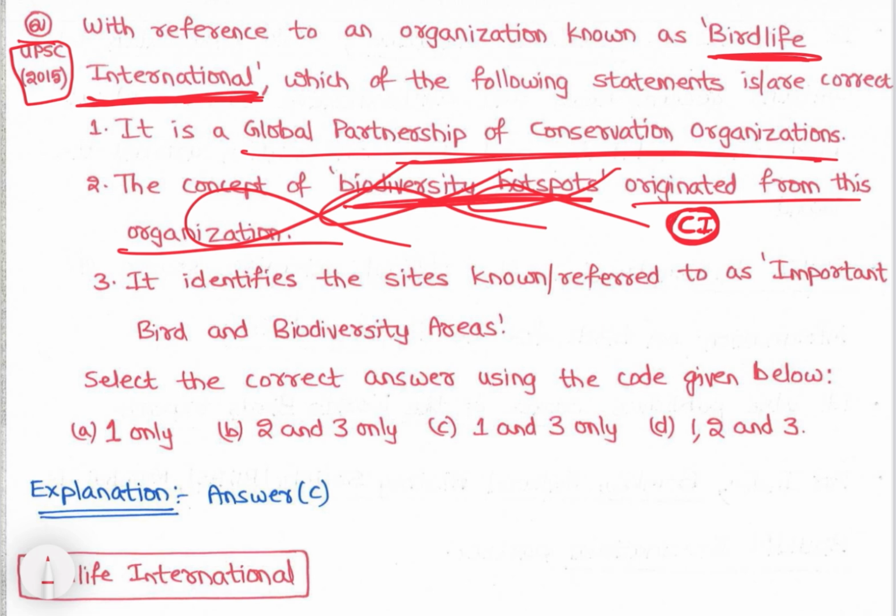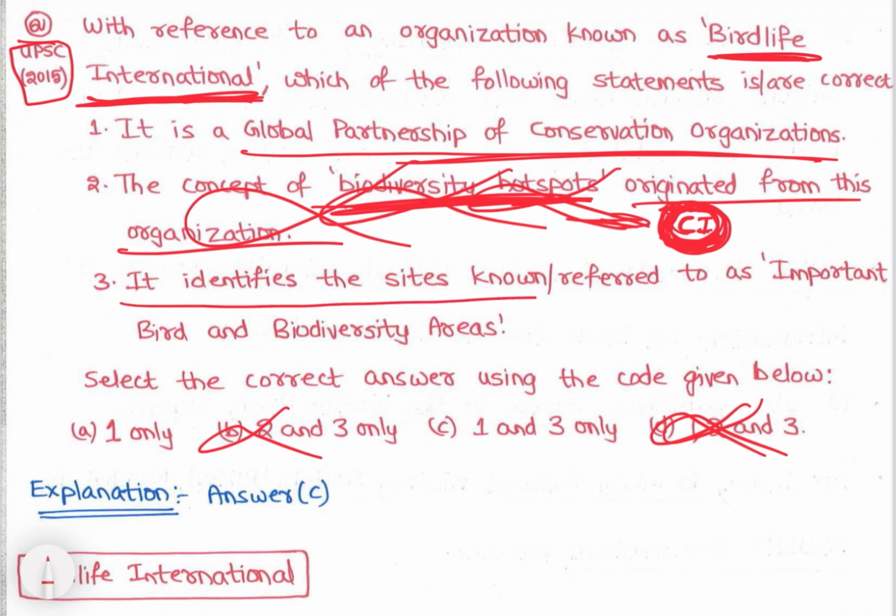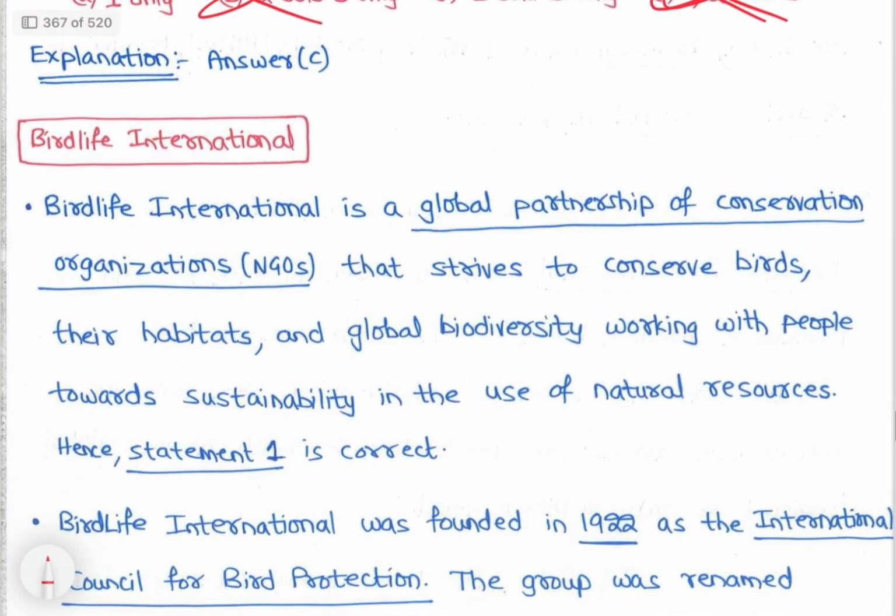So go through the biodiversity hotspots notes, wherever they are, and read there. Whenever you remember biodiversity hotspots, you have to remember Conservation International. That is also an NGO, right? So this is incorrect. So 2 is incorrect, so 2 options you can easily eliminate. It identifies the sites known as important bird and biodiversity areas. That is correct. So 1 and 3, let's study BirdLife International.